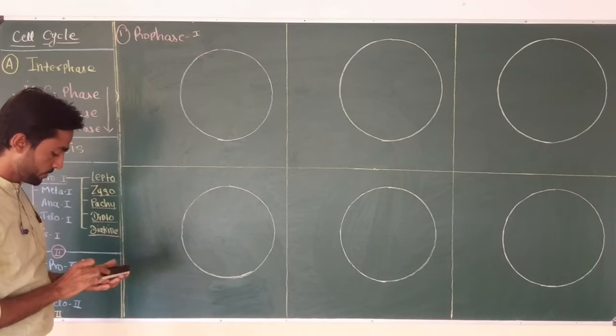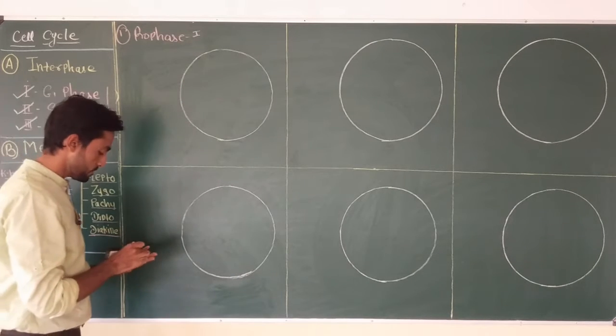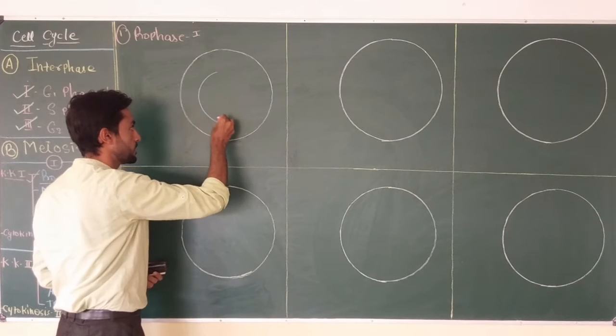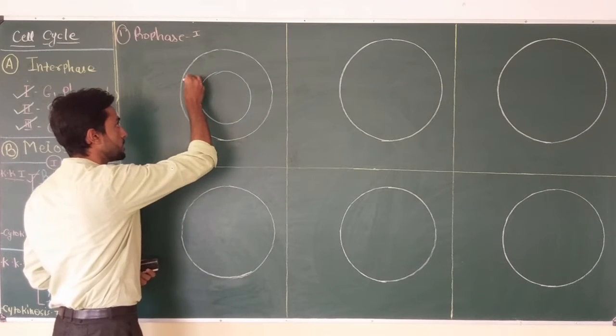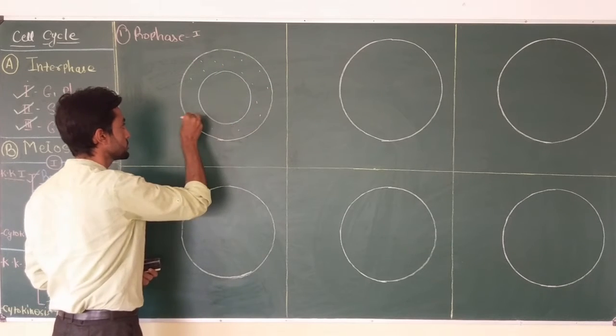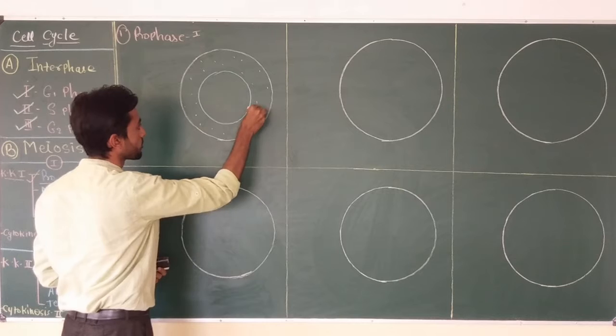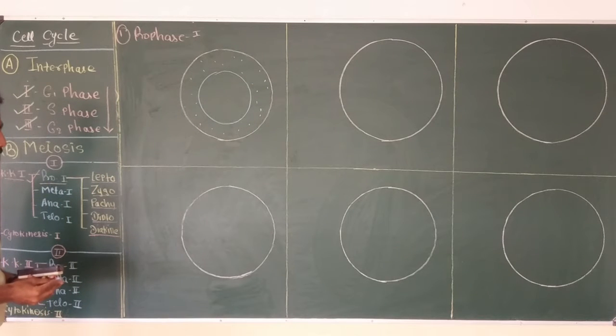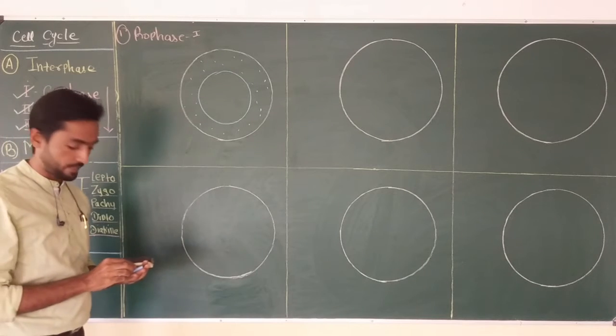After interphase, the cell will have a large nucleus, double the amount of cytoplasm, and the nucleus of the cell will have chromosomes in the form of chromatin.